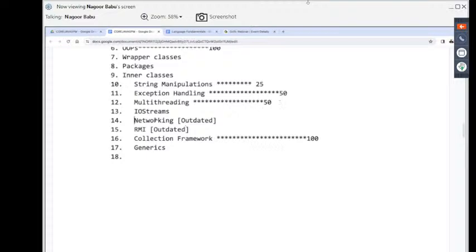By using networking, we are able to prepare a chatting application. Chatting application, are you aware of it? Two windows we are going to create. One user will send a message to another window. Another user will send a message from another window to the present window. That chatting application we are going to prepare through networking. Next one is RMI, remote method invocation.